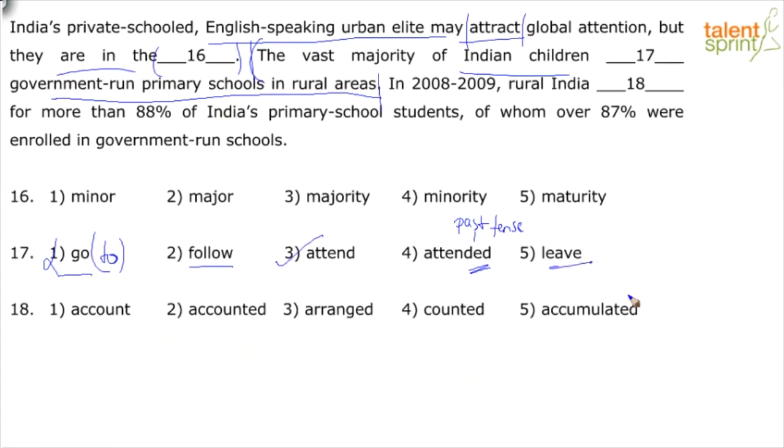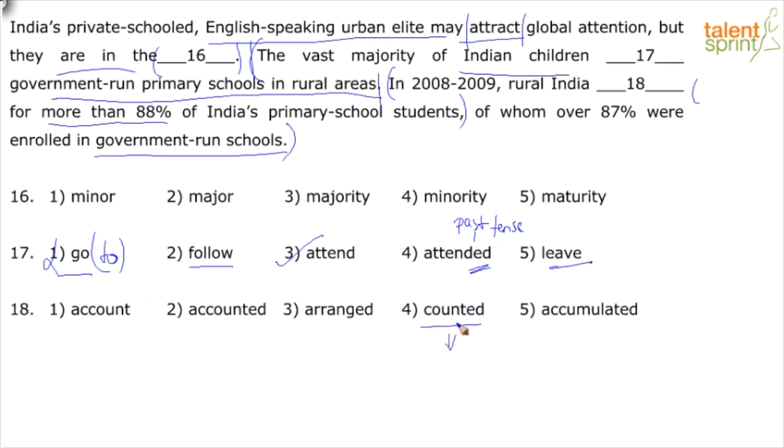Leave again is an unrelated word. The vast majority of Indian children leave government-run primary schools in rural areas. Doesn't make sense. Like I said, the right meaning that the context is giving is in 2008 to 2009, rural India accounted for more than 88% of India's primary school students. So what is it saying? In these years, these many people, which is more than 88% of India's primary school students were enrolled in government-run schools. So it's talking about a specific number.